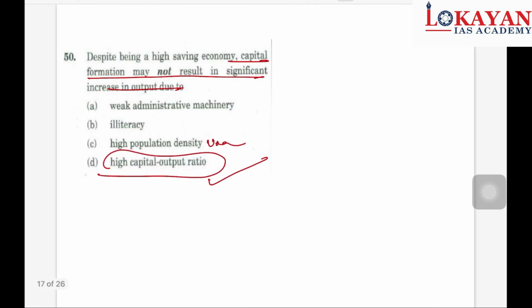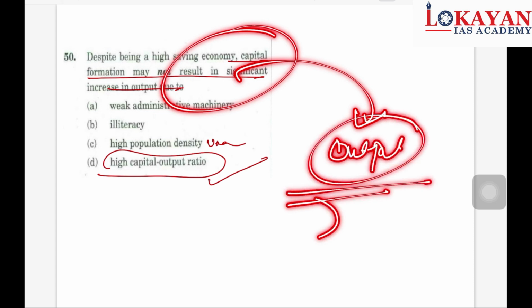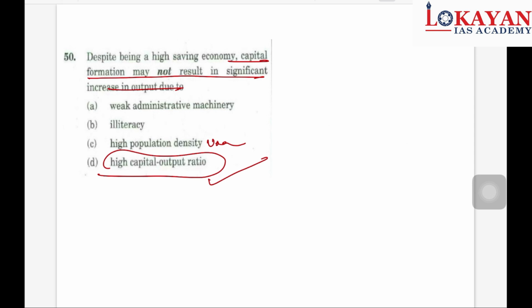Now let's come back to the question. See here. Despite being a high saving economy, capital formation may not result in significant increase in output due to high capital output ratio. Whatever investment you have, the majority of the chunk you are utilizing for that extra output. So our efficiency is low. So this is the correct answer.